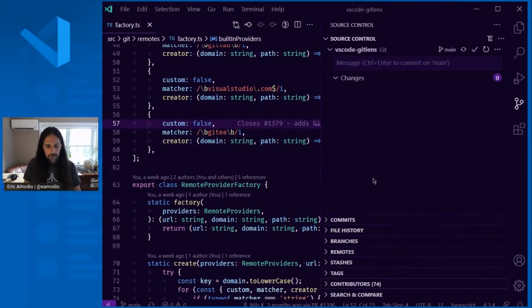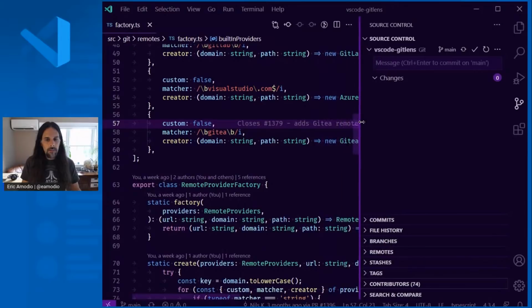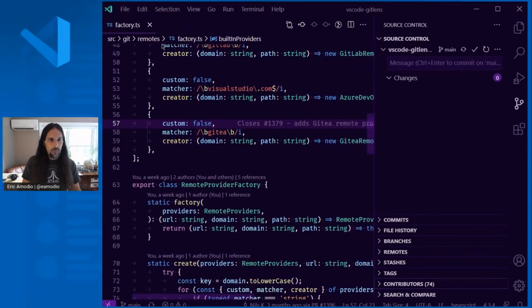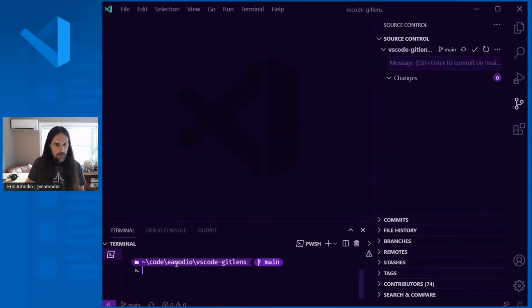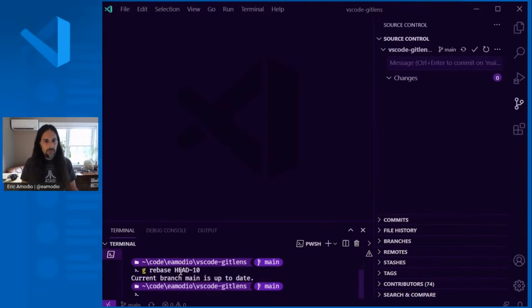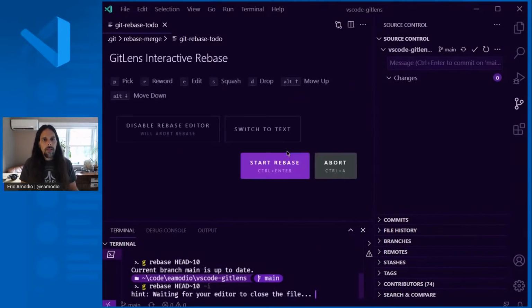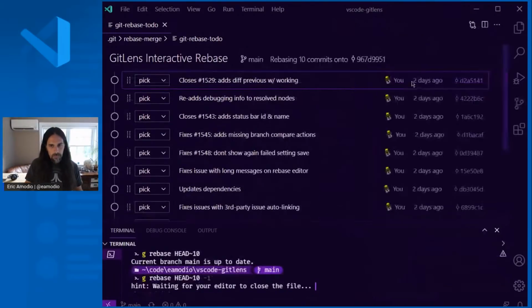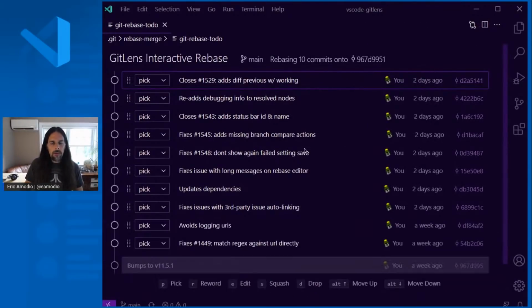So yeah, that's that. And then finally, let's see, got a couple minutes here. Wanted to show one last feature. If I started a rebase here, and so if you're starting a rebase, and you want to, GitLens now adds this interactive rebase editor.